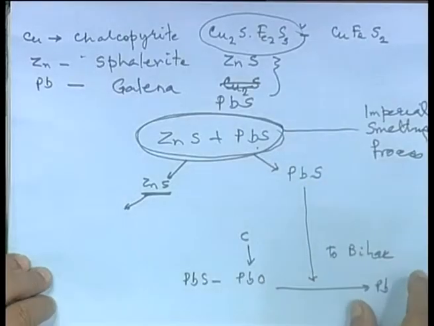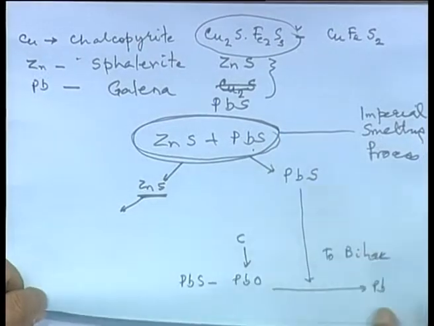What I am trying to say is that these sulphides are often mixed together, and by differential flotation we can have concentrates that are rich in 1 or 2. Generally, we would like to have a concentrate which is rich in only one main metal, so that there is a well defined process. But the imperial smelting process can handle a concentrate containing both zinc sulphide and lead sulphide.